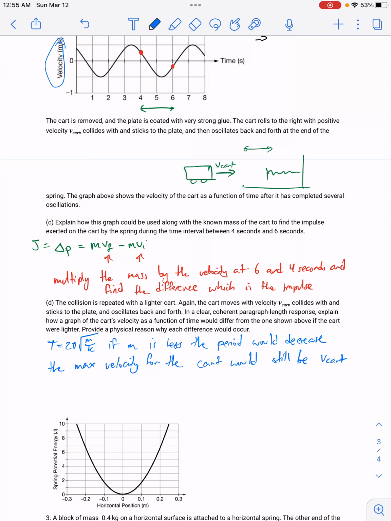So the cart comes in with v cart, and that's as fast as it's going to go. Because as soon as it hits the spring, it begins to slow down, and then when it comes back and it's bouncing back and forth, it's always going to hit a maximum when it's in that equilibrium point, and that maximum is always going to be v cart. Okay, so the amplitude for velocity remains constant.